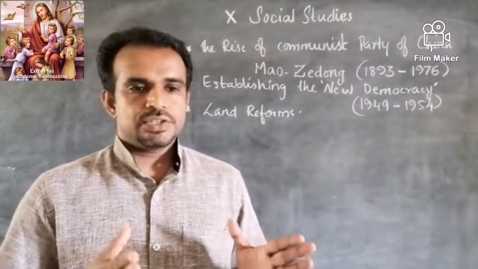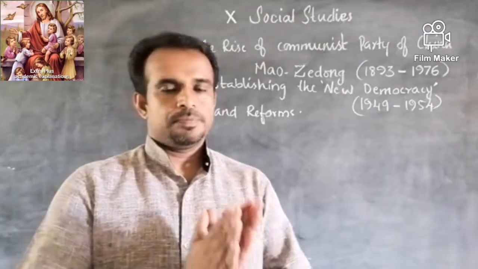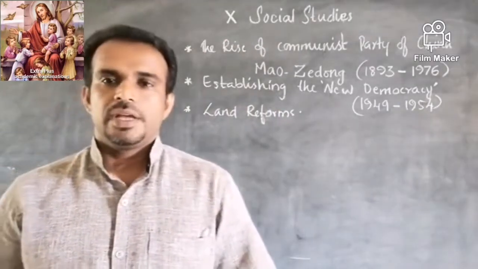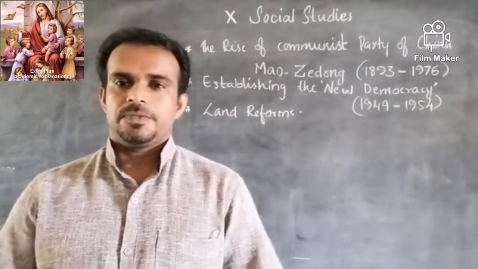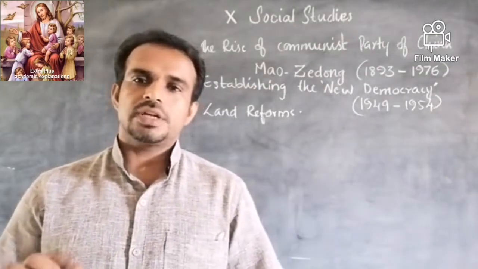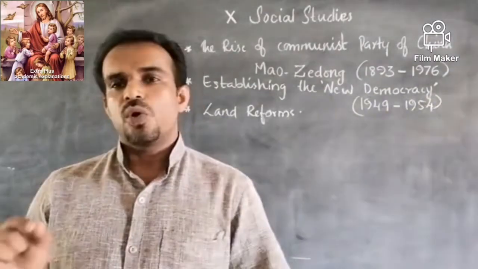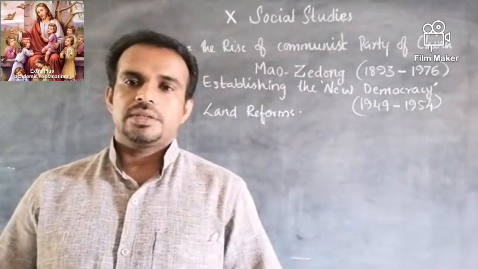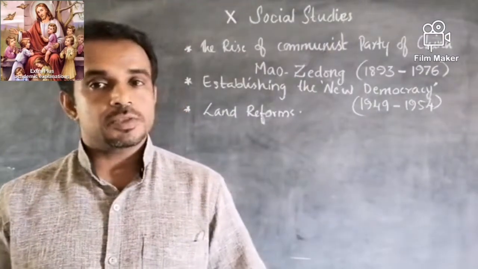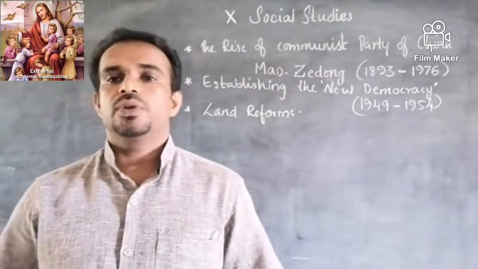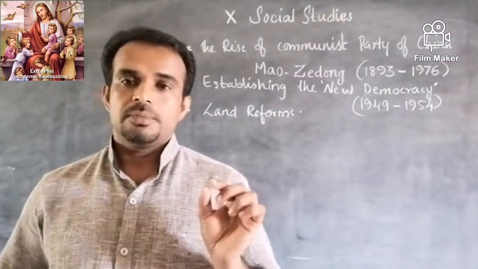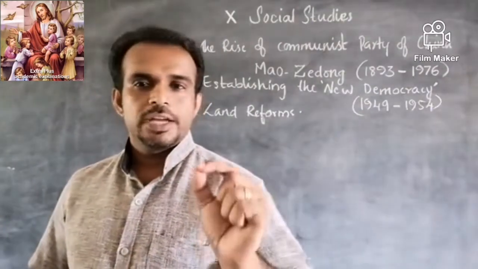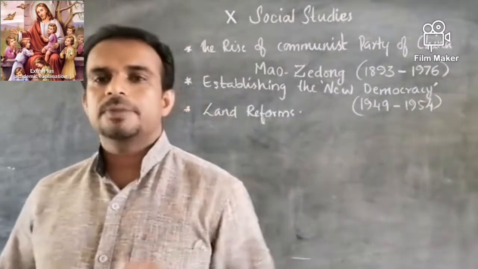Then, there was a little difference between the Chinese Communist Party and the Russian Communist Party. In Russia, Lenin declared that they would support all the communist or Marxist uprisings all over the world. And in communism or Marxism, they expected that the revolution would be carried out by the working class people, especially the working class people from the cities. Whereas in China, Mao Zedong was a little different from that idea.